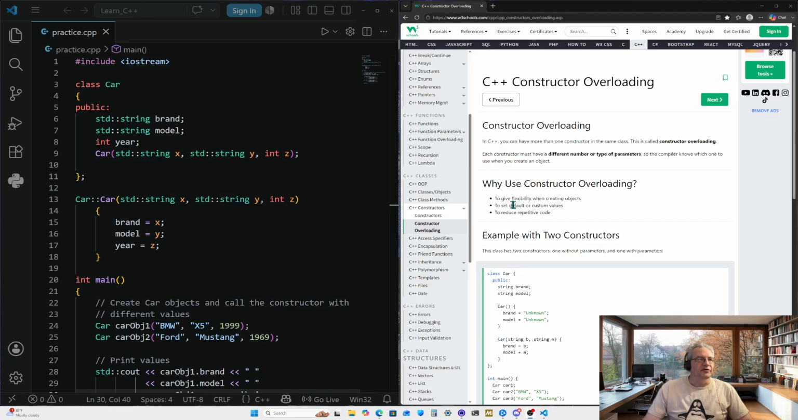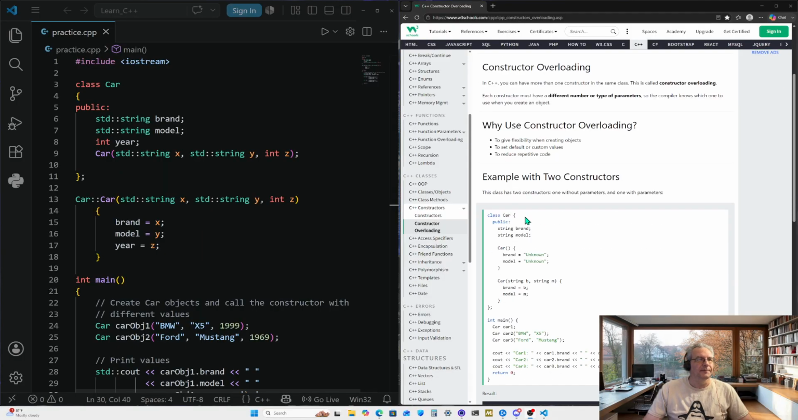Why use constructor overloading? To give flexibility when creating objects, to set default or custom values. So you can also set defaults like you can with functions. To reduce repetitive code. I think that's what constructors, or functions, are meant for in the first place, to reduce repetitive code, which is something we learned about a couple of videos ago, the word DRY. Don't repeat yourself, which is what that meant.